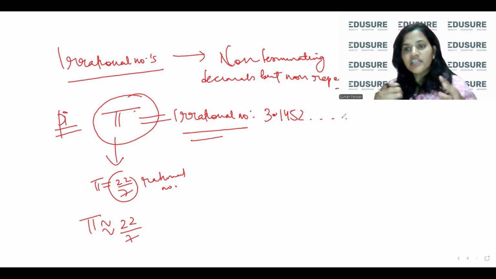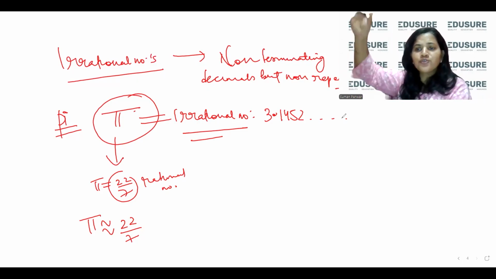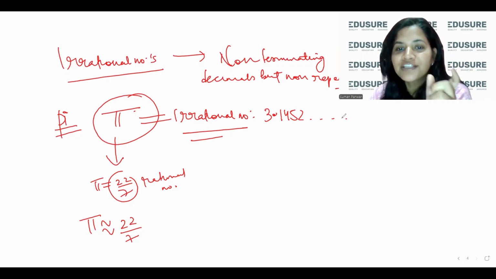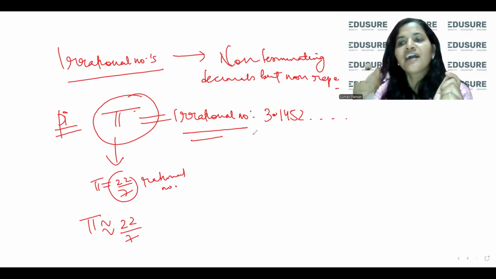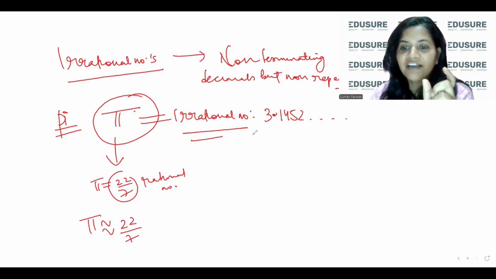It is like 3.1452, and you must have heard stories about pi, that these many digits of pi after the decimal have been calculated by so and so person, and there is no repetition of decimals. It keeps continuing. So it is a non-repeating, non-terminating decimal. So this is an irrational number.